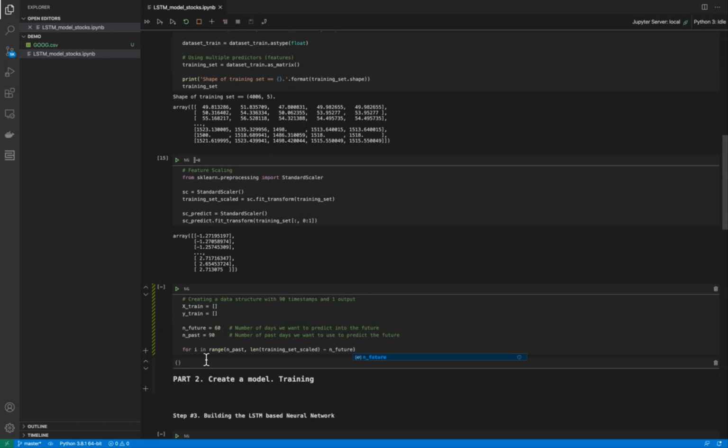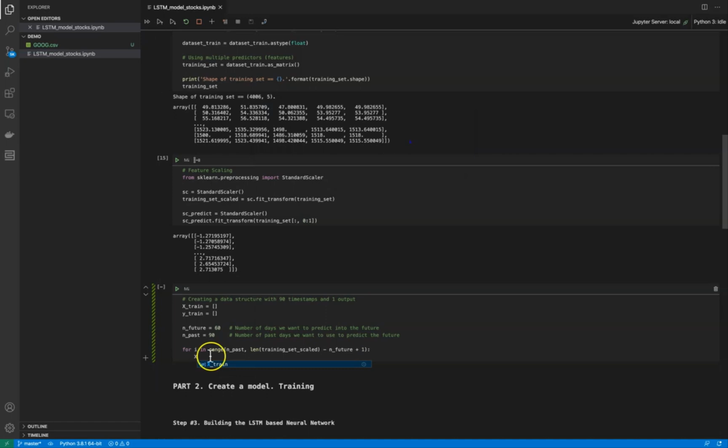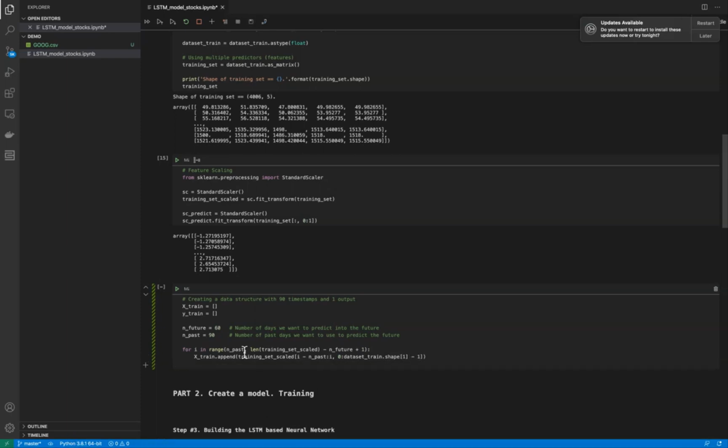So, for the future, let's say it will be 60 days. We want to make a prediction for the next 60 days. Okay. And I think for this prediction, 90 days from historical data should be enough. I don't know, but let's try to do it. Okay, and past is 90.